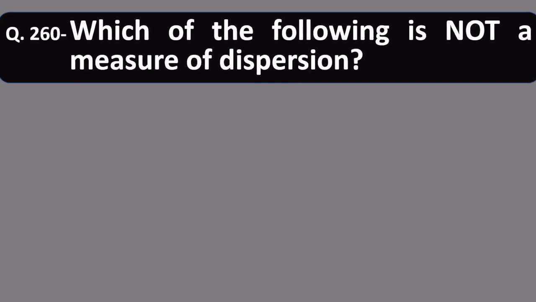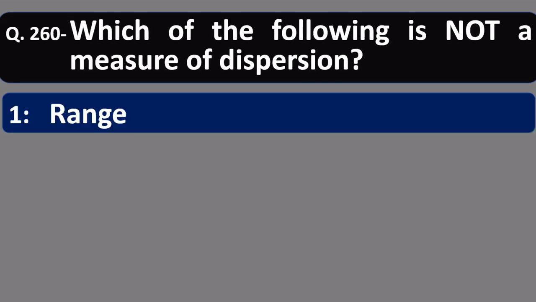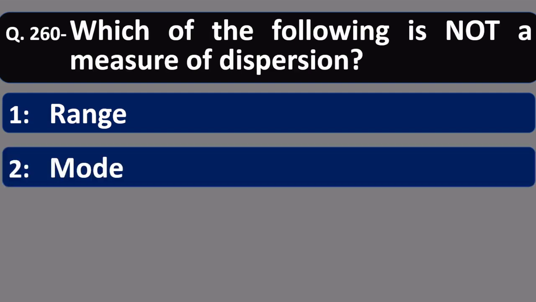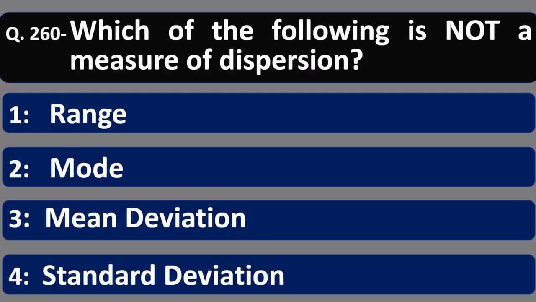Question 260. Which of the following is not a measure of dispersion? Number 1, range. Number 2, mode. Number 3, mean deviation. Number 4, standard deviation. Friends, mode is a measure of central tendency. It is not a measure of dispersion. So option number 2 is correct, mode.